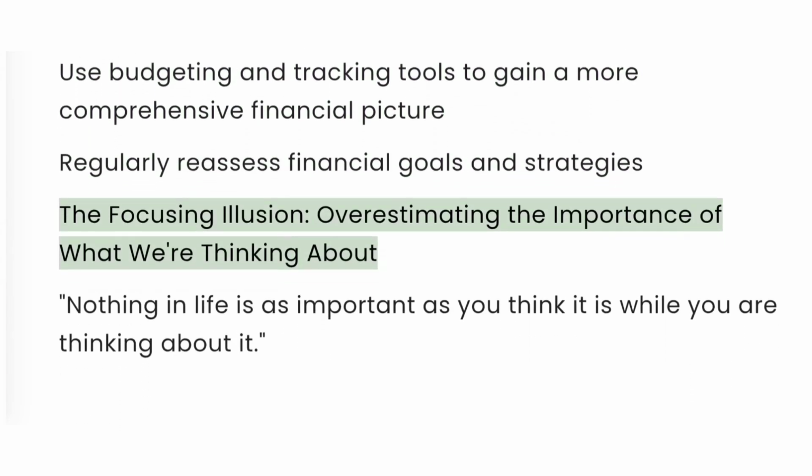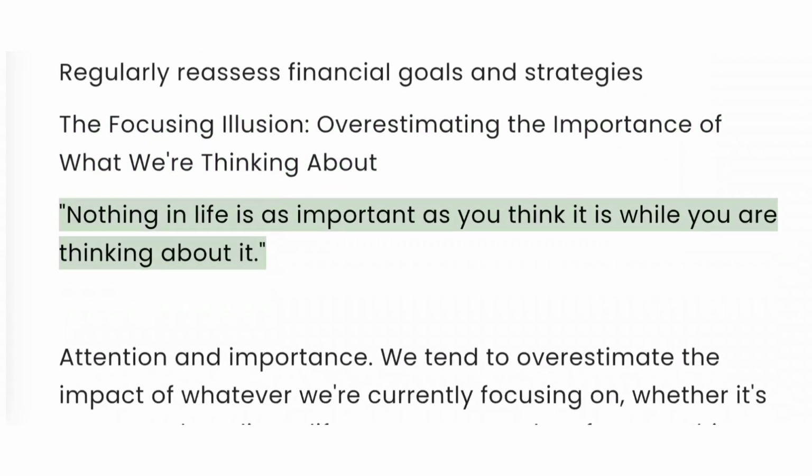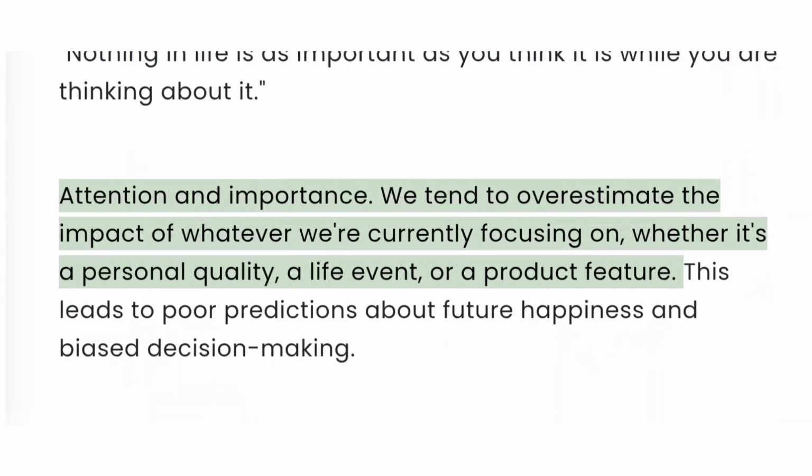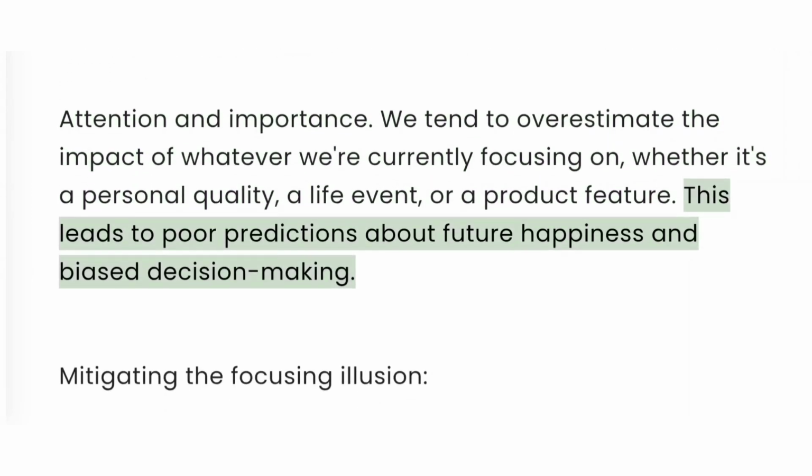The focusing illusion. Overestimating the importance of what we're thinking about. Nothing in life is as important as you think it is while you are thinking about it. Attention and importance. We tend to overestimate the impact of whatever we're currently focusing on, whether it's a personal quality, a life event, or a product feature. This leads to poor predictions about future happiness and biased decision making.